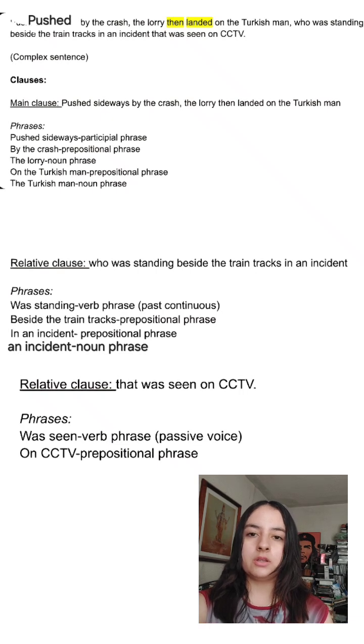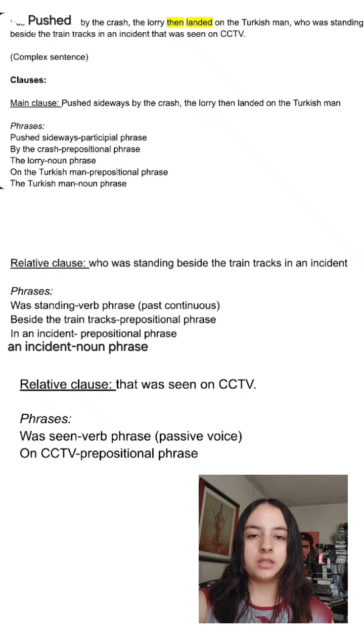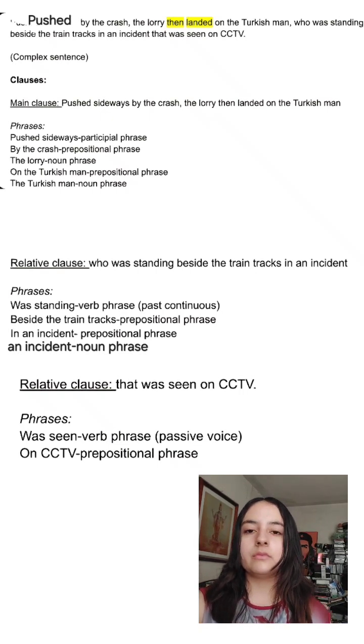And the other relative clause is that was seen on CCTV. In this clause, we have two phrases. The first one is was seen, which is a verb phrase, and this is a passive voice in the simple past. Then we have on CCTV, which is a prepositional phrase.